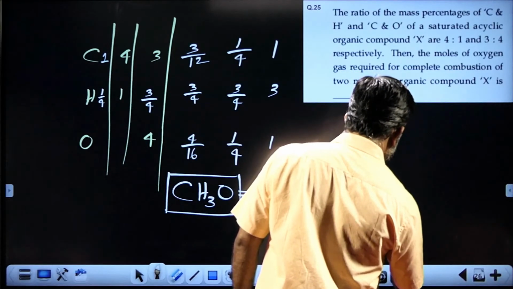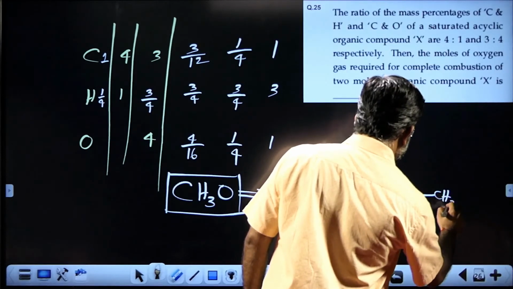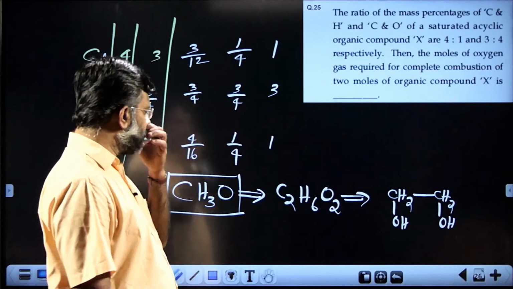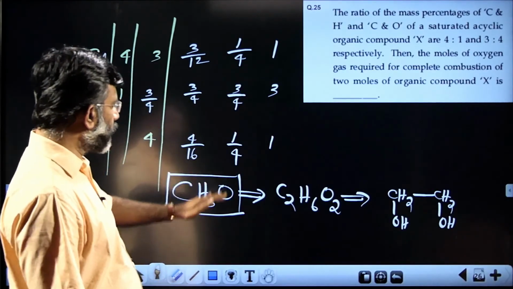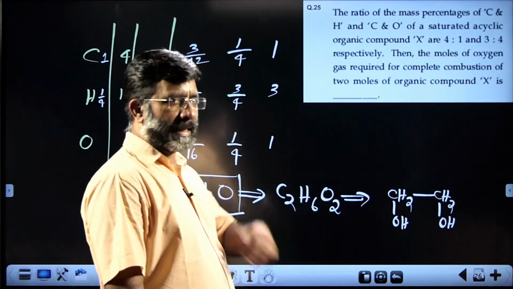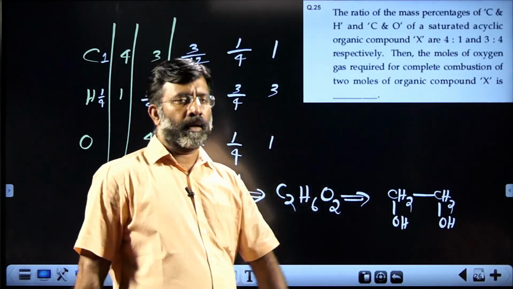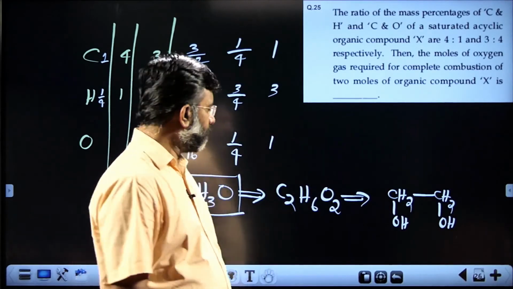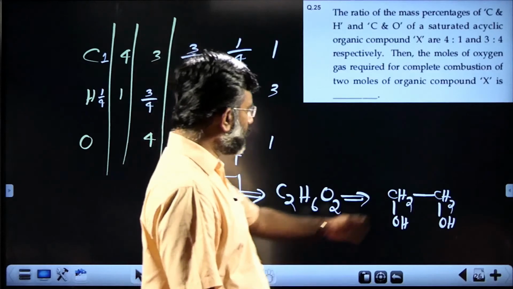Ethylene glycol, CH2OH CH2OH. I am taking as an example the very next member, because a molecule with the empirical formula itself we cannot explain. So I am taking the actual molecular formula, the empirical formula taken 2 times. So it is C2H6O2, which is ethylene glycol.